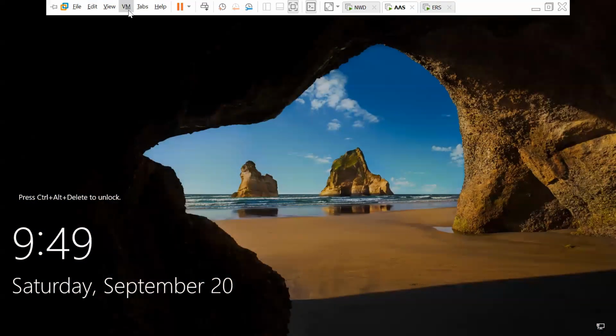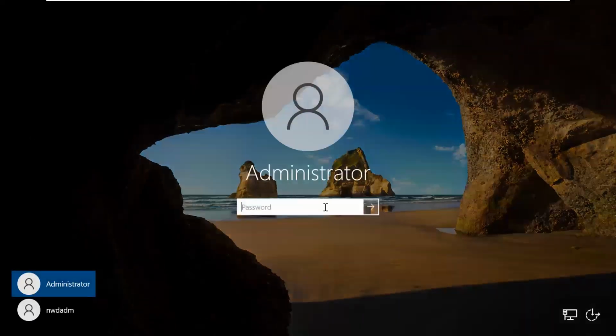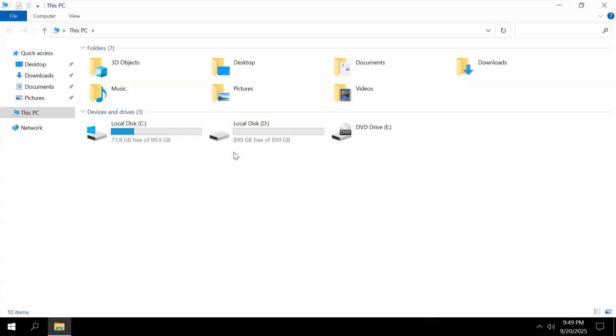Now, VM, send control plus alt plus delete. Username is administrator. My administrator password is admin.123. Now double click this PC. 899 GB free of 899 GB.